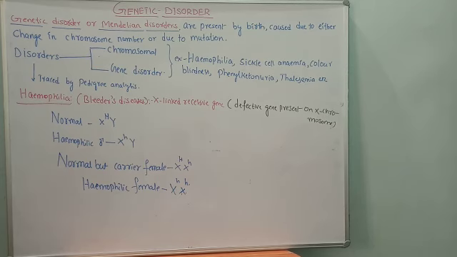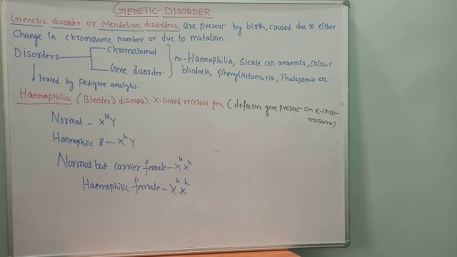So the defective gene is present on both X chromosomes, small h small h. She is not normal, and she is not a carrier. She is a diseased person, a hemophilic female. Thus these are the possible types of genotypes of hemophilia.